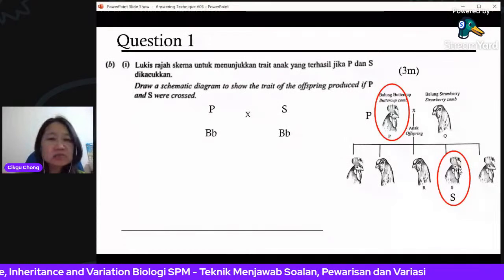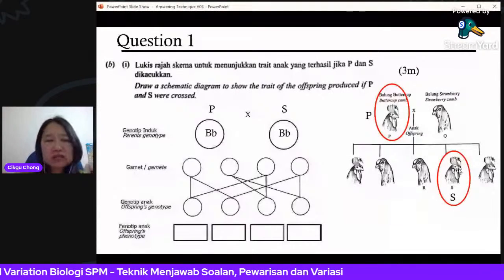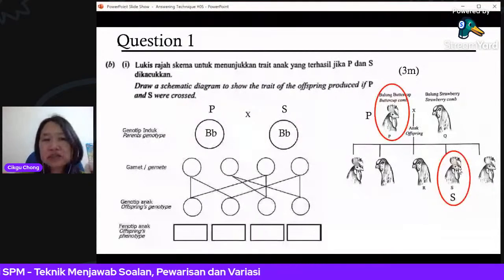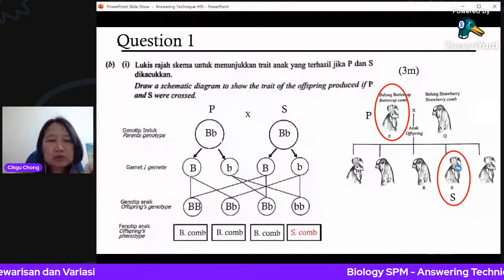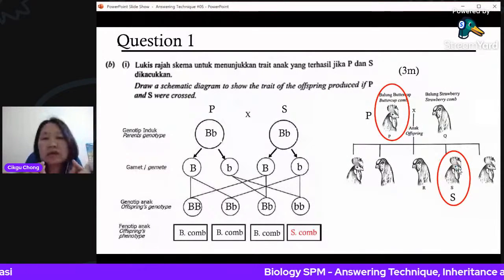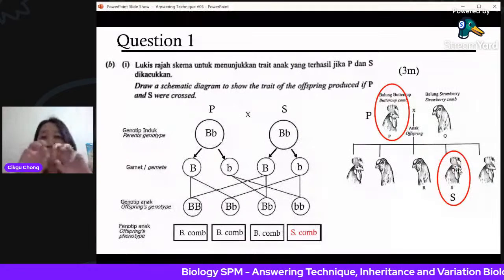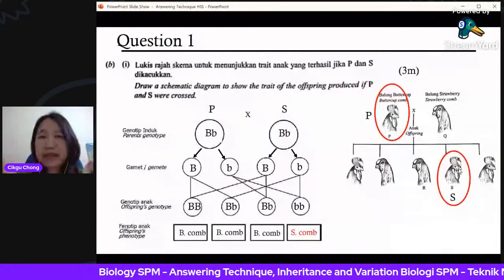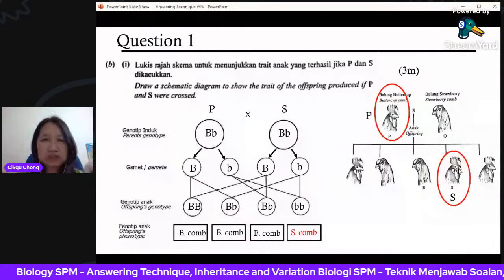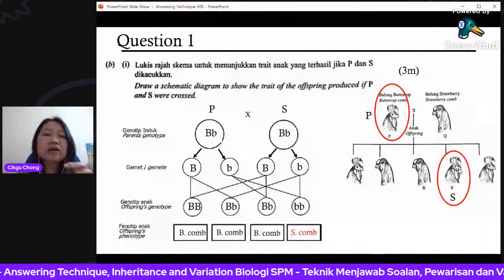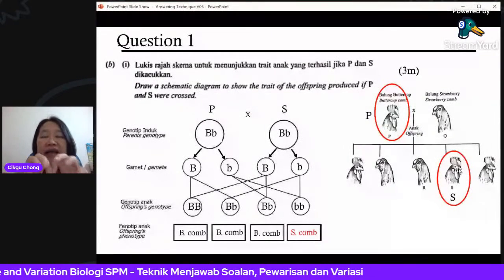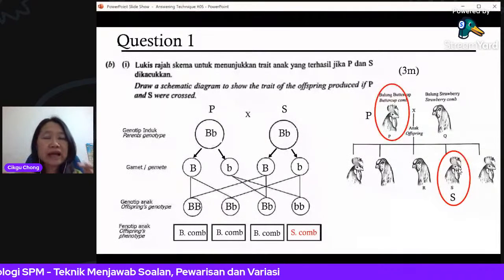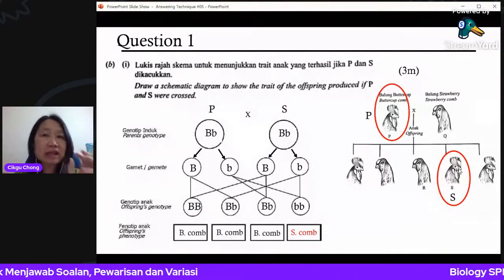And the next one, you need to write all these words at the side: parent genotype, and don't forget your gamete. You must put the arrows to show the big B, small b will separate into different gametes during meiosis because of Mendel's first law. We call it that the alleles will separate. Only one gamete can have only one allele.